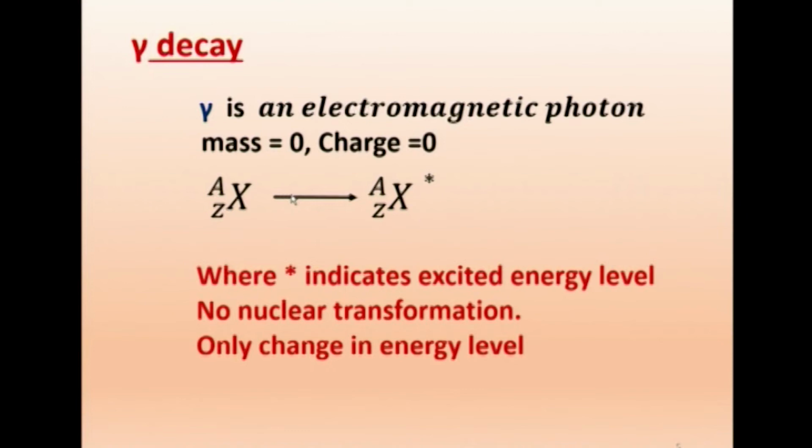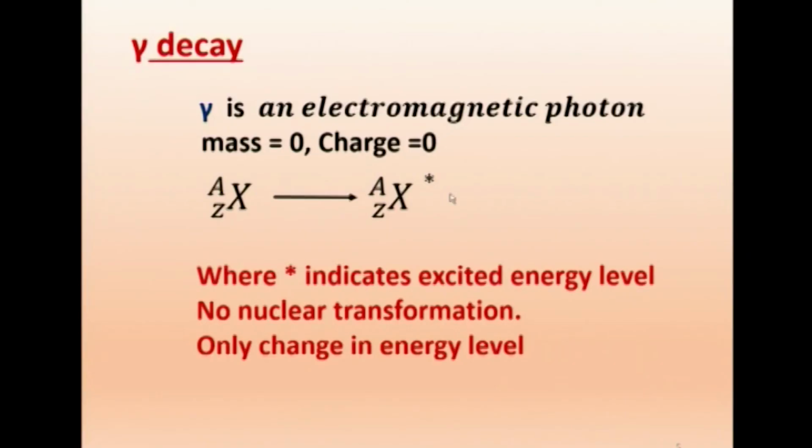So, X with A and Z will become X with A and Z, and I will write a star. The star indicates only the energy level changes. There is no nuclear transformation. The nucleus remains the same. Maybe if the original nucleus is iodine, the daughter will also be iodine, but the energy will be different. It will be in an excited state or a de-excited state. We get the energy difference alone, because we have got energy levels inside a nucleus.